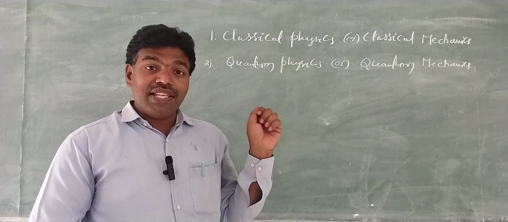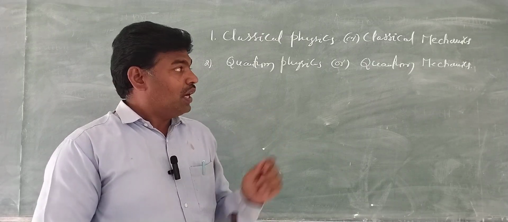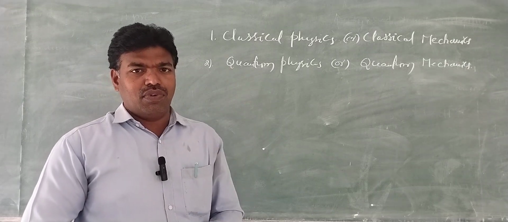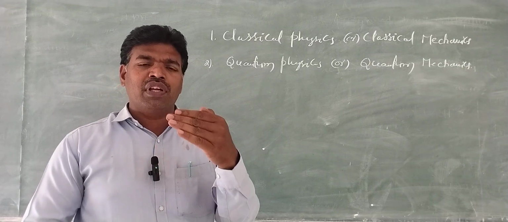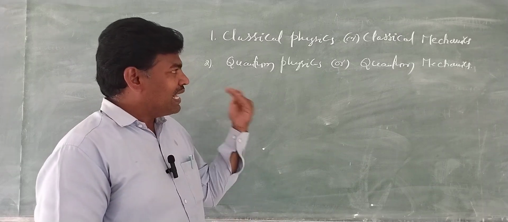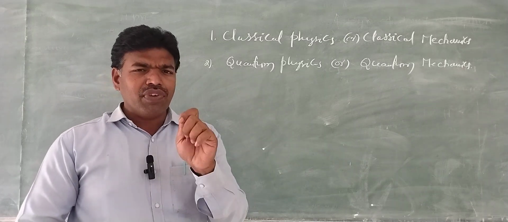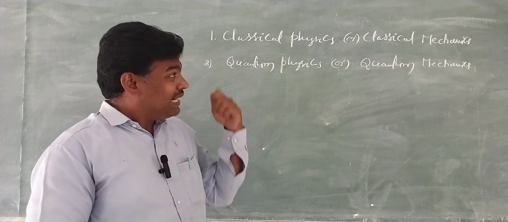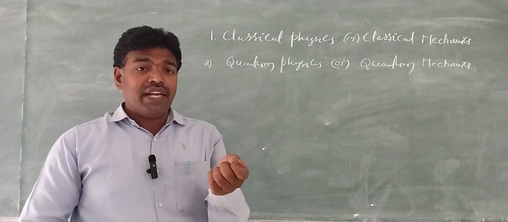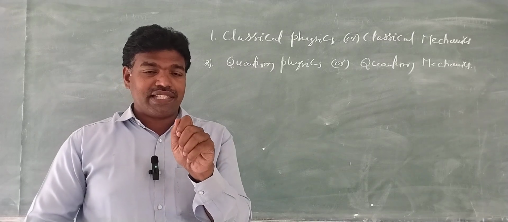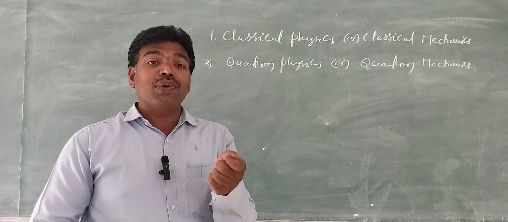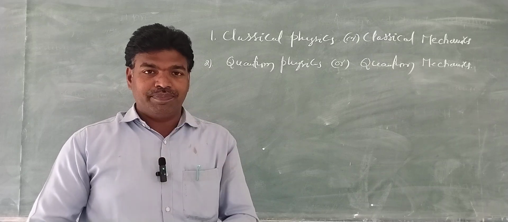Now coming to quantum physics or quantum mechanics. Okay, before we come to know the definition of quantum mechanics, we need to go through the details of Newton's laws and classical mechanics. We know that classical mechanics is a branch of physics that deals with macro objects where Newton's laws hold good.